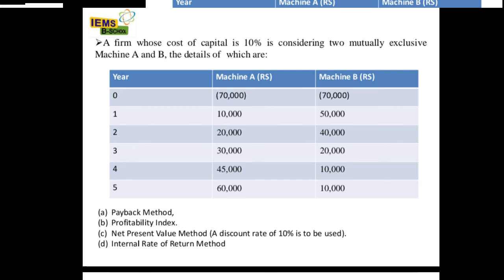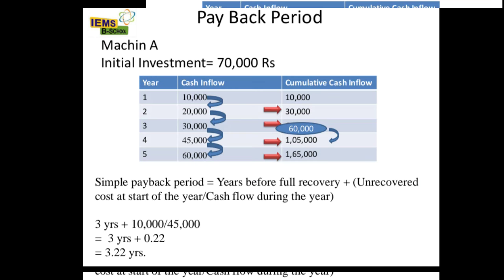70,000 rupees is the initial investment. For machine A the cash flows are 10,000, 20,000, 30,000, 45,000 and 60,000. For machine B, cash flows are 50,000, 40,000, 20,000, 10,000 and 10,000. They have asked us to calculate the payback period method, profitability index, net present value method at the discount rate of 10%, and the internal rate of return method. There are four methods; we will solve them one by one.